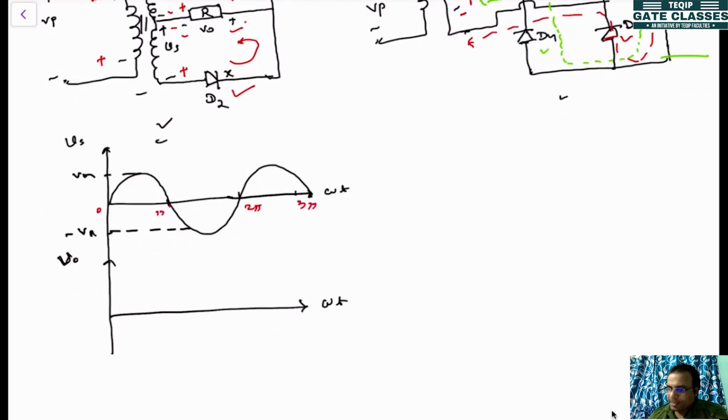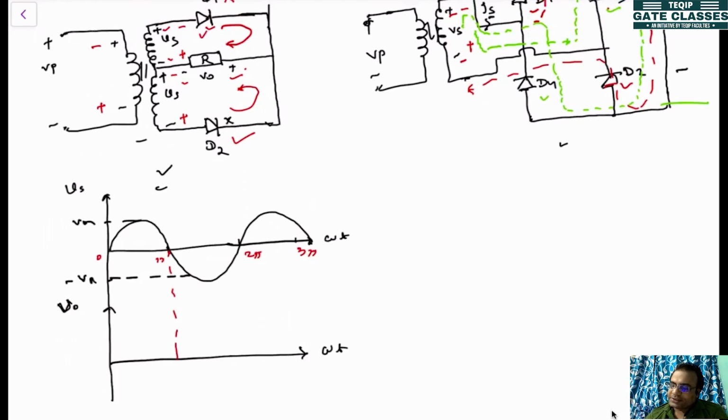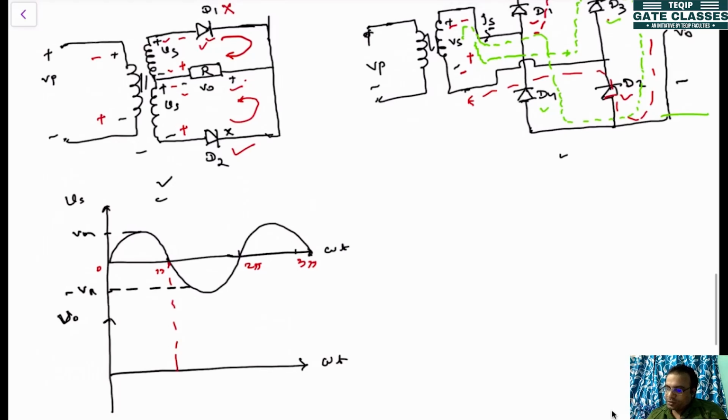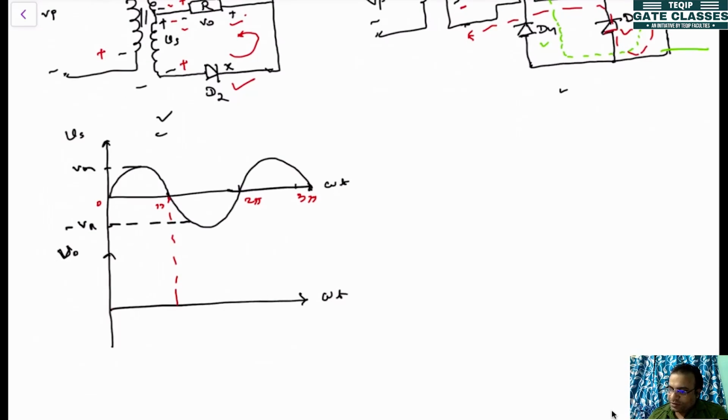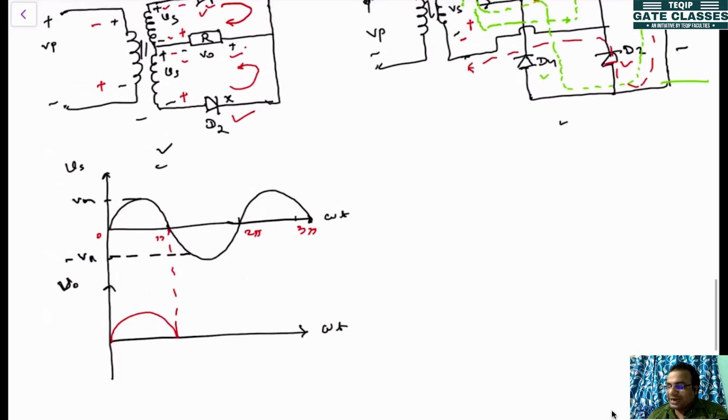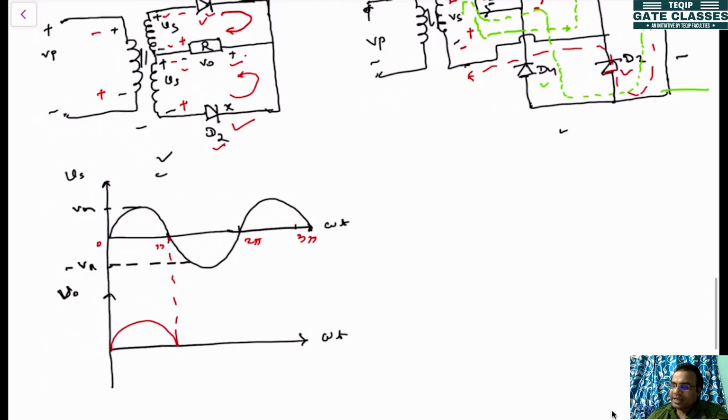If you see the positive half cycle, D1 is conducting, so that's why we get the rectified output. In the negative half cycle, D2 is conducting, again we'll get the output voltage, which will be the rectified version of the negative half cycle of the source voltage.